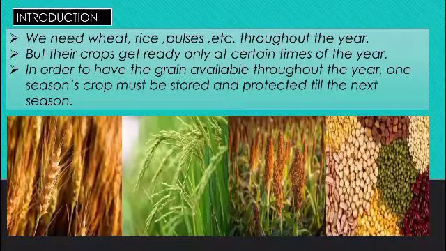In order to have the grain available throughout the year, one season's crops must be stored and protected till the next season. Just take an example of rice. You know that the crop of rice requires more amount of water. That is why it is a monsoon crop. On the other hand, wheat requires less amount of water. So, it is a summer crop.